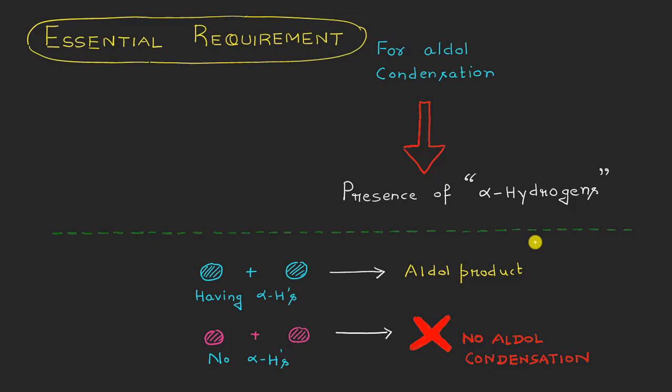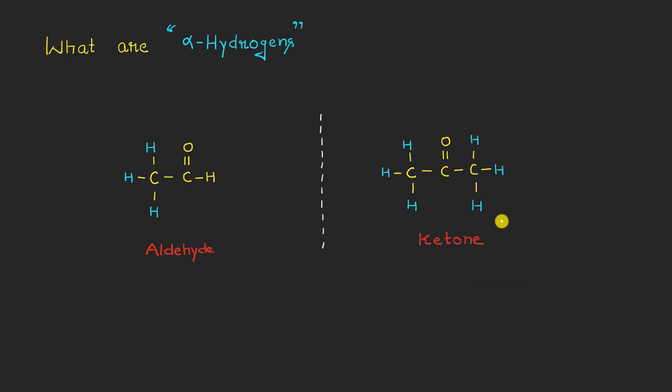So before that, let me write here that if the reactant molecules, let us say this one here and this one, are having alpha hydrogen atoms, in that case we will be getting the aldol product in the presence of some acid or a base catalyst, right? And in some reactant molecules, if the alpha hydrogen atoms are absent, in that case the aldol condensation won't be taking place, right? So obviously we can write here that yes, the presence of alpha hydrogen atoms is a must condition for the aldol condensation to take place, right? So now let us have a look at what actually alpha hydrogen atoms are.